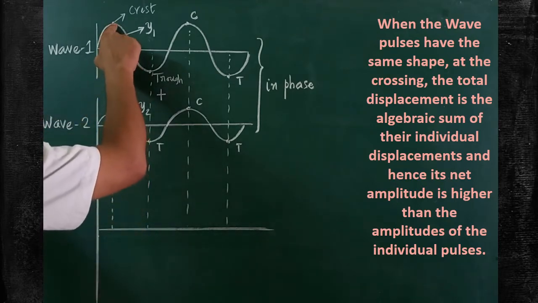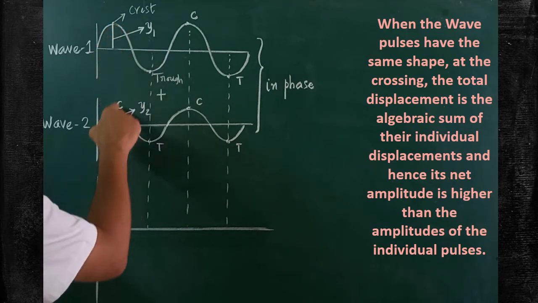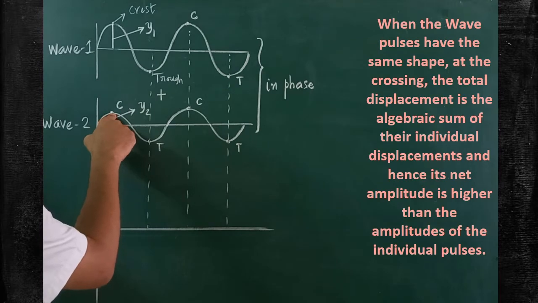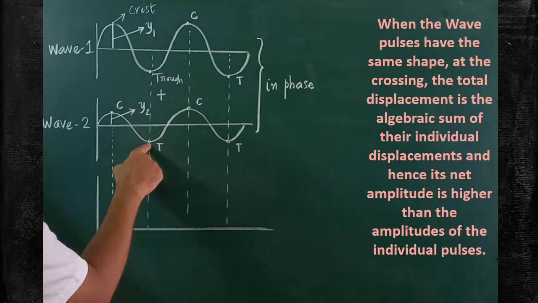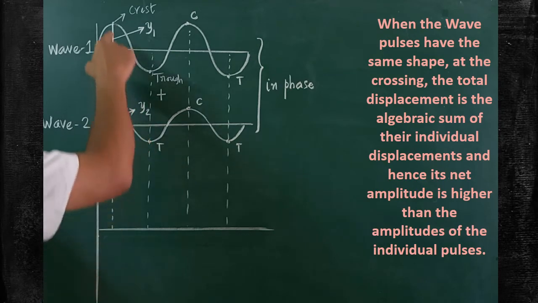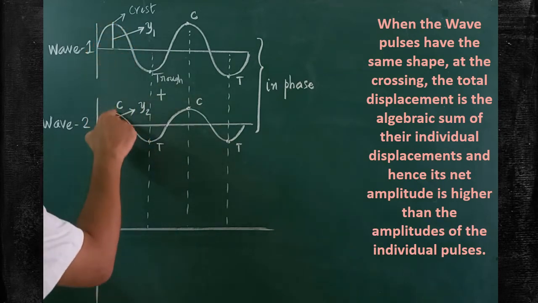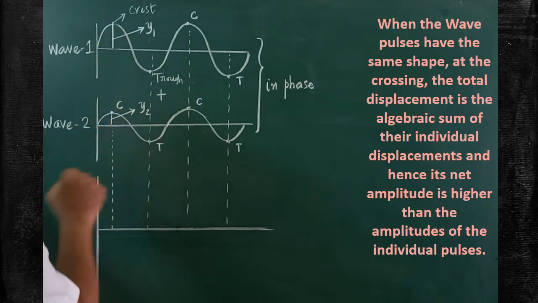Here, this uppermost point in the positive direction can be taken as crest. Look at the uppermost point in the positive direction, that is also called as crest. And the lowermost point here in the negative direction, that point is called trough. Here also the position of the trough is there. When two waves are superposing with one another, when the crest of the wave is superposing with the crest of the another wave, what will happen? Both of them will combine and you will get the resultant.